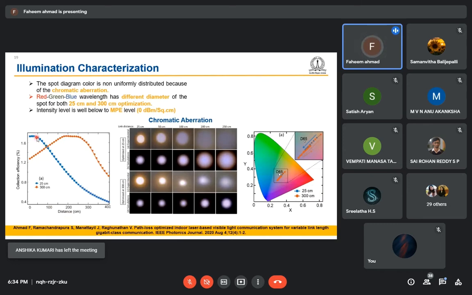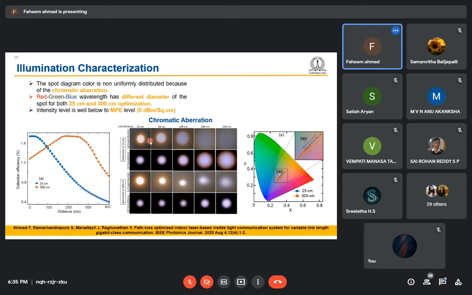This is the blue curve, and I think it is almost the same, justifying the 1 divided by d square dependency. But for this, as we are moving away, the path loss is reducing, or we can say the collection efficiency is increasing, because we know the position for the 250 mm position and for the 3000 mm position. According to that, we fixed the transmitter and receiver lens positions, and we checked how the collection efficiency is changing as a function of distance.